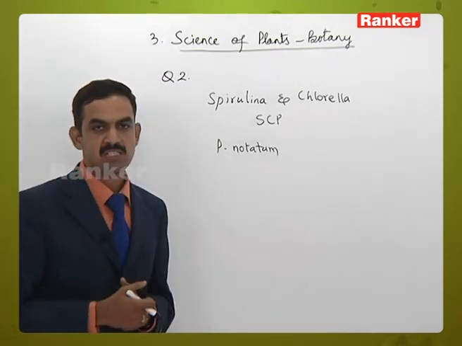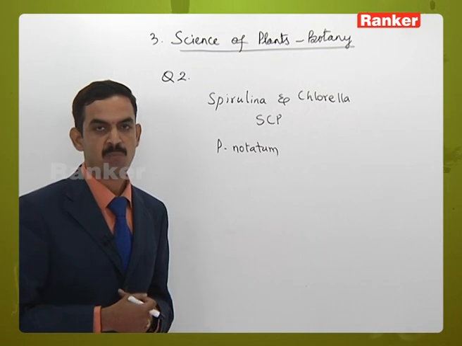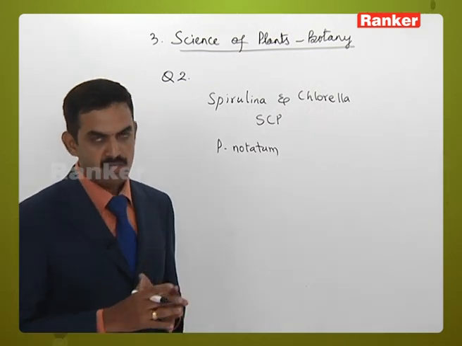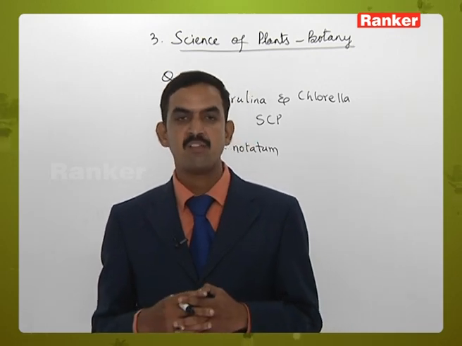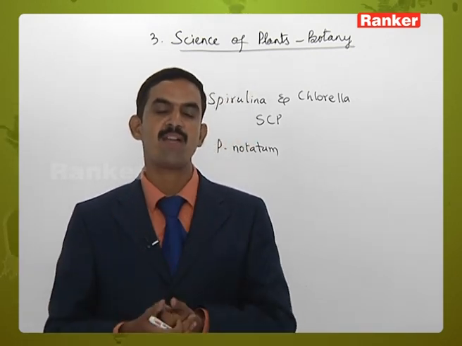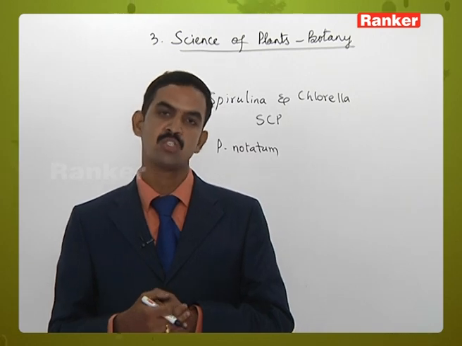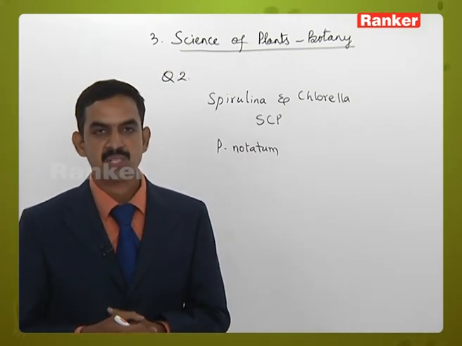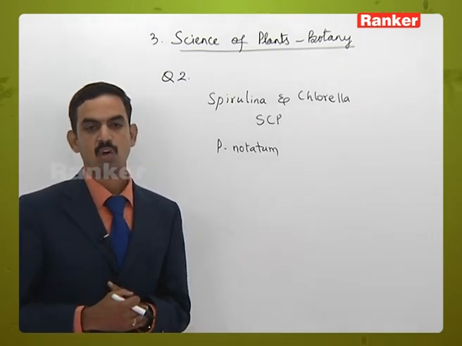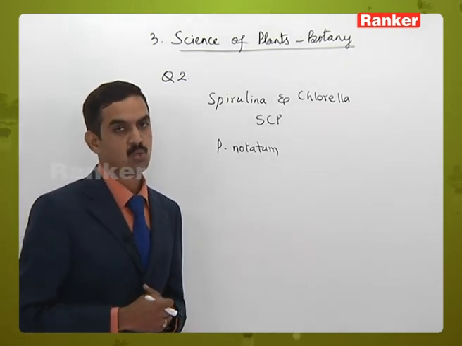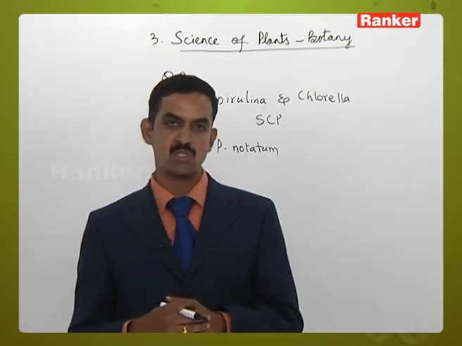Third one, auxins at low concentration can induce the formation of shoots. Auxins are plant growth regulators. These are the ones which induce the formation of roots but not shoots. As the option says shoots, that is wrong. Fourth one, coffee and tea are condiments. Those two are not condiments, so that statement is also wrong.